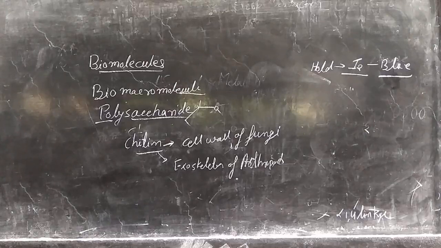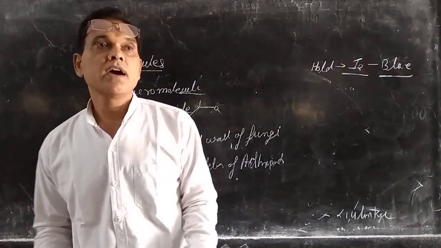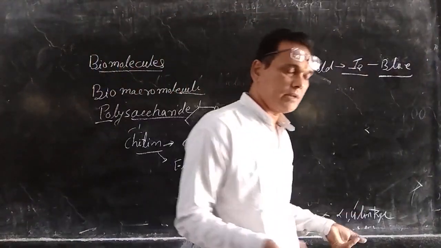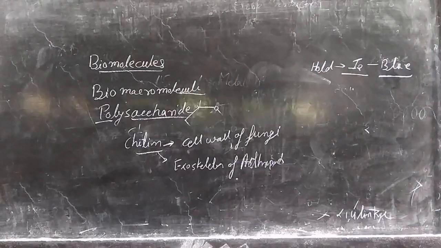Other polysaccharides, that is pectin, hemicellulose, arabinose, are the different types of polysaccharides present in nature in different organisms.